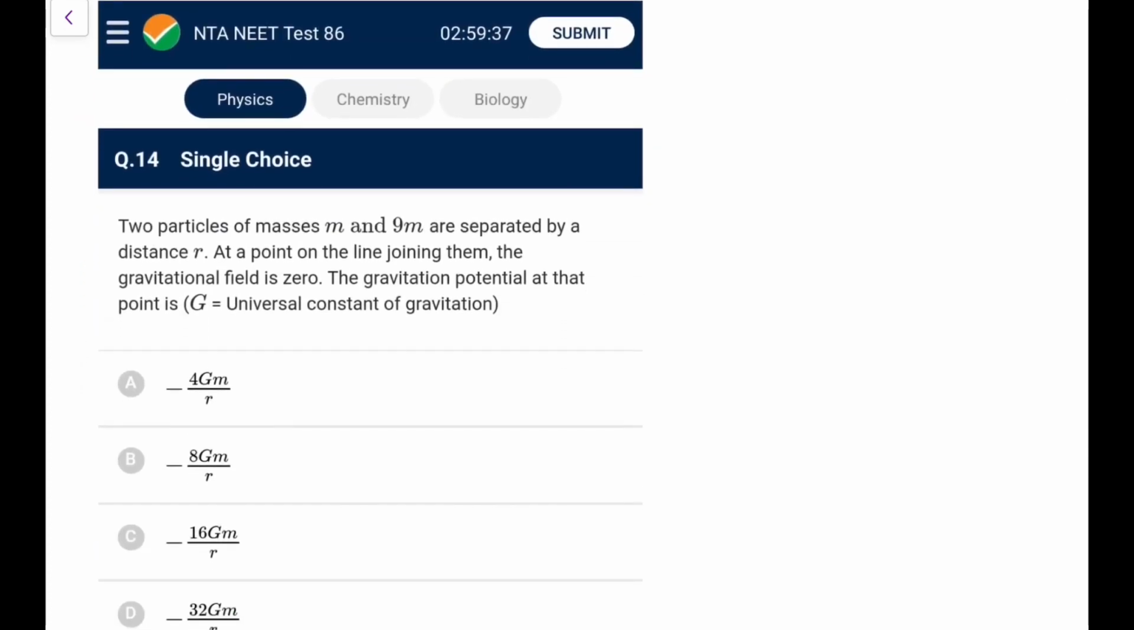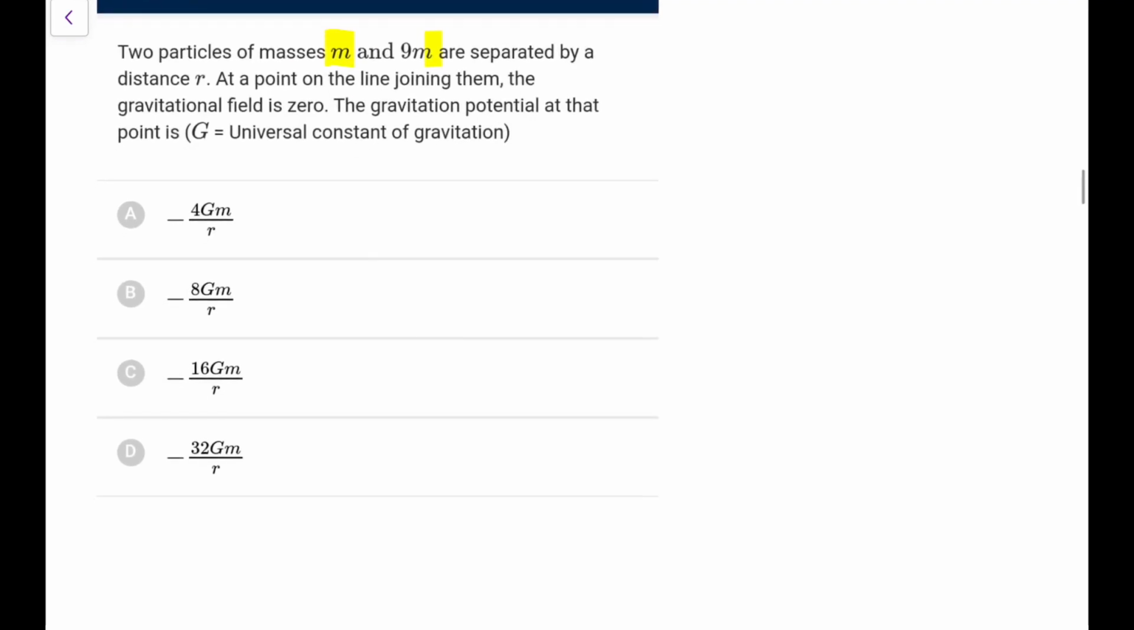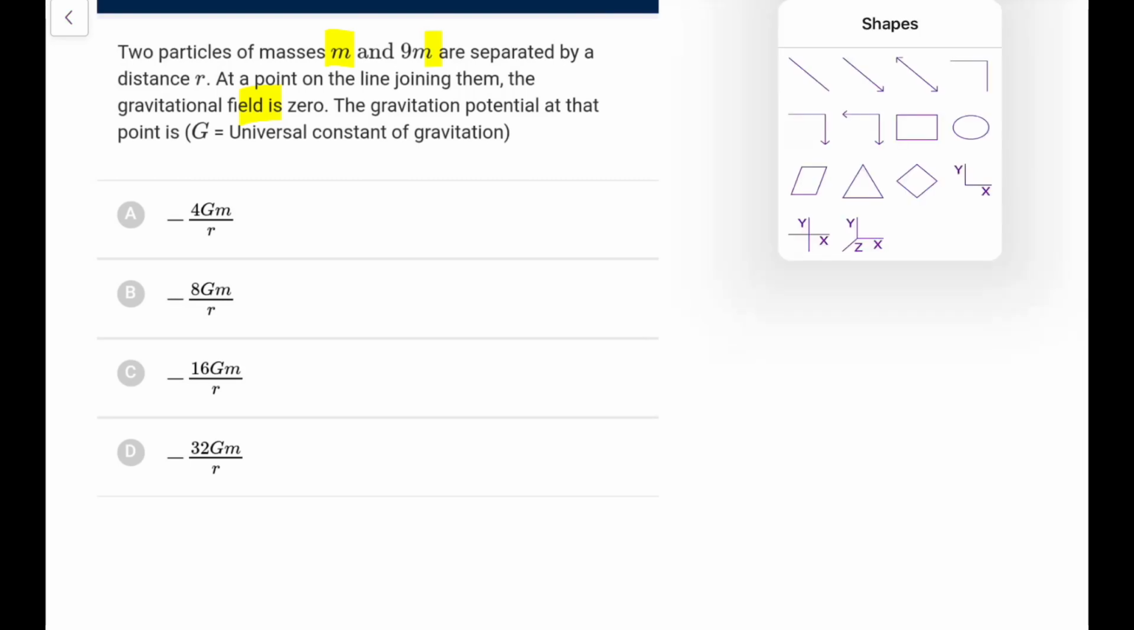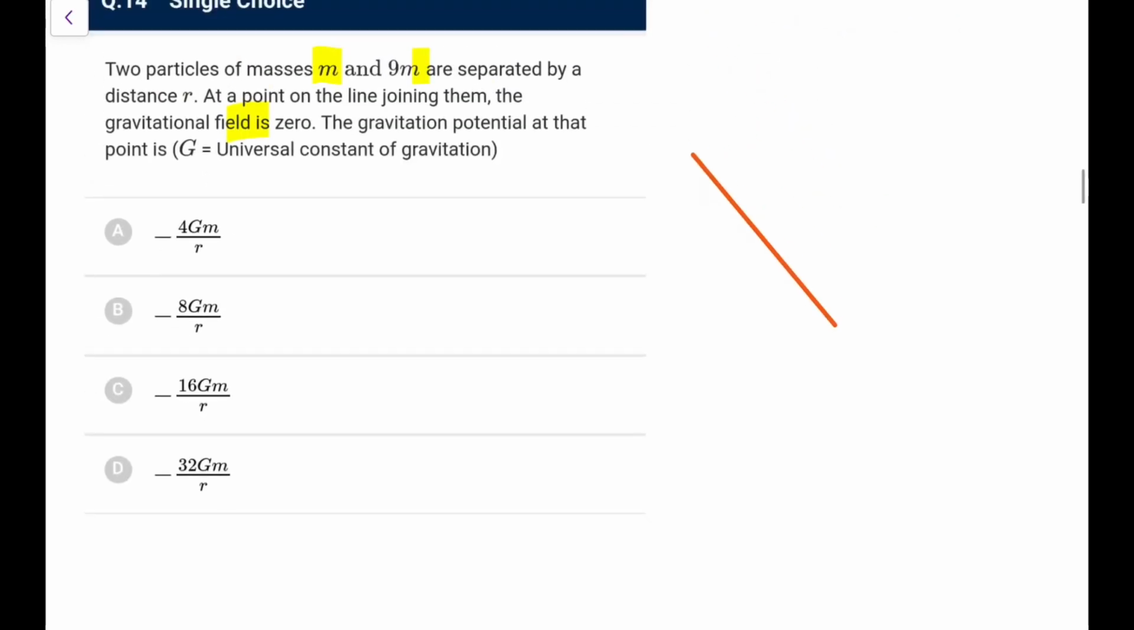Next, two particles of masses m and 9m are separated by a distance L. At a point on the line joining them, the gravitational field is 0. The potential at that point is. This is a question actually asked in some examination, plus this is a very common question. I think NTA has also asked it.